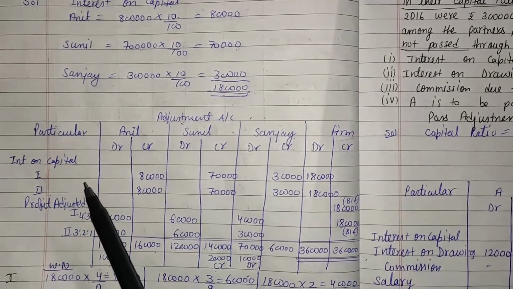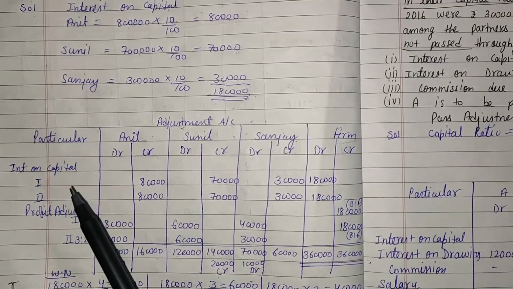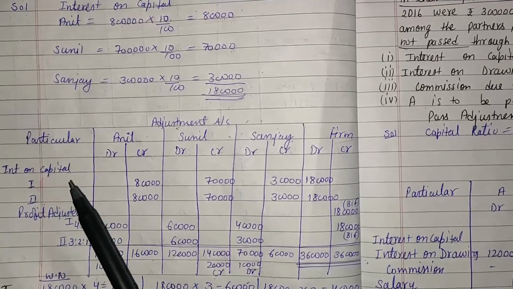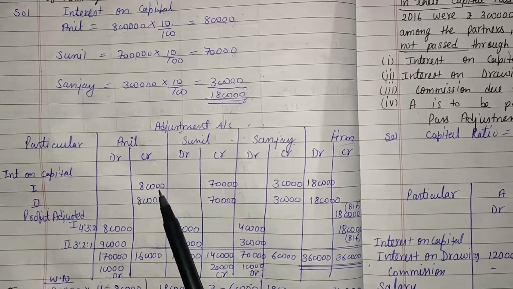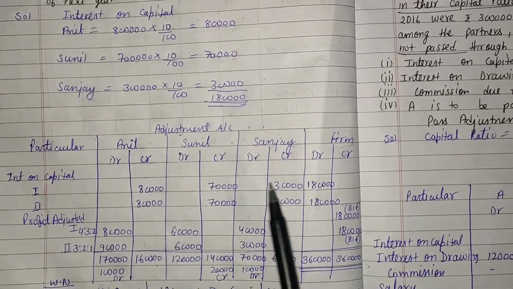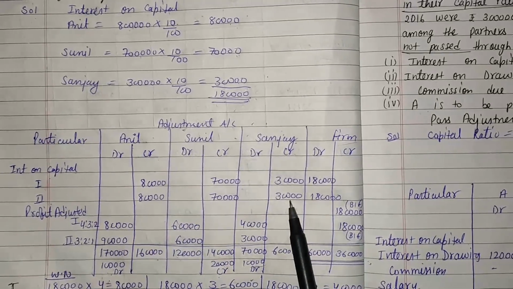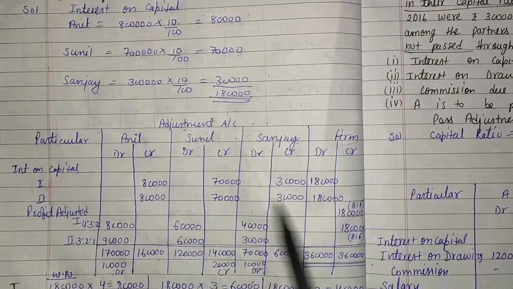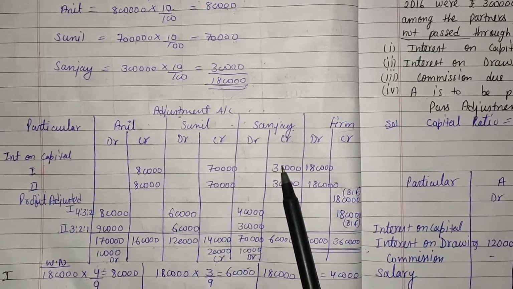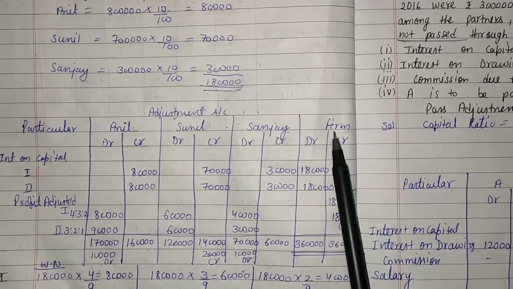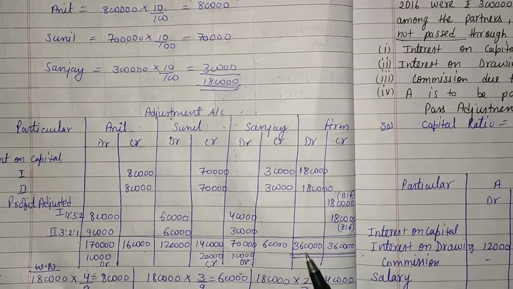Interest on capital comes on the debit side of the profit and loss appropriation account. It means the opposite of debit, that is the credit side, in the adjustment account. So it comes on the credit side: 80,000, 70,000 and 30,000 for the first year and 80,000, 70,000 and 30,000 for the second year. And the sum of all these is 1,80,000. The credit balance of the partners is the debit balance of the firm. 1,80,000 and 1,80,000. Sum of 180 and 180 is 360.